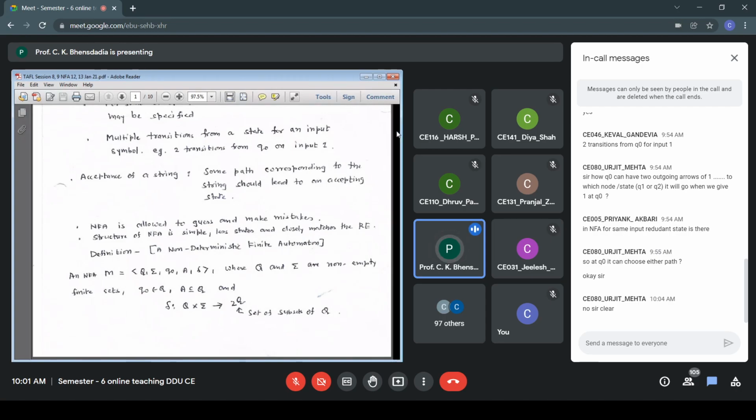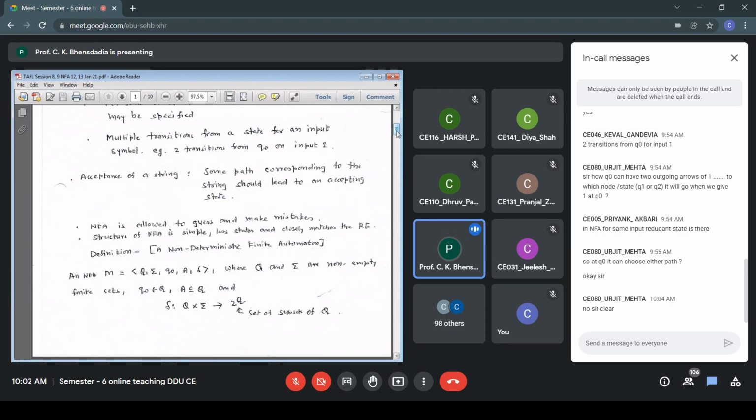The only difference is in the definition of delta, the last element. Delta is also there in the formal definition of DFA. Q, sigma, q0, A, delta: all these tuples are there in the formal definition of DFA as well as NFA. No change. The only change is in the type of the function delta. Delta is a mapping from Q cross sigma to 2 raised to Q.